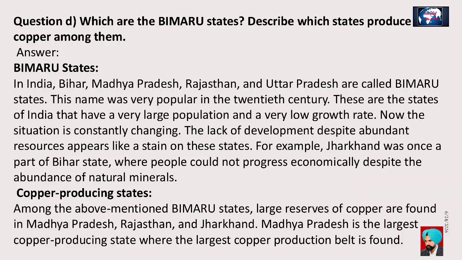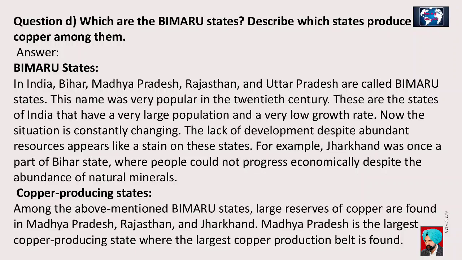Now the situation is constantly changing. The lack of development despite abundant resources appears like a stain on these states. For example, Jharkhand was once a part of Bihar state, where people could not progress economically, despite the abundance of natural minerals. Copper-producing states. Among the above-mentioned BIMARU states, large reserves of copper are found in Madhya Pradesh, Rajasthan and